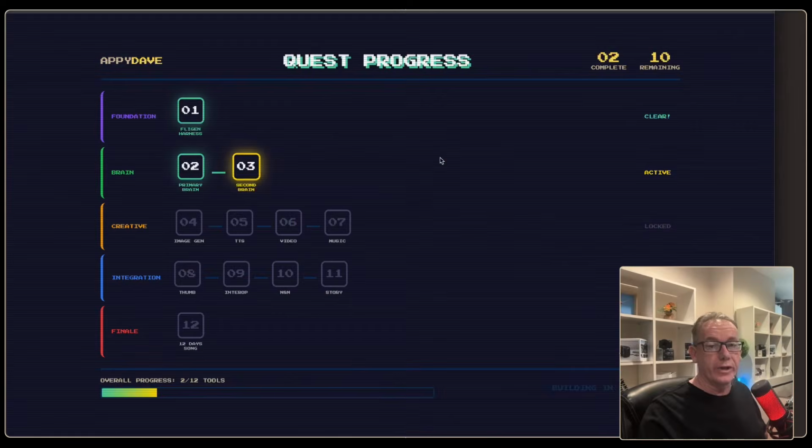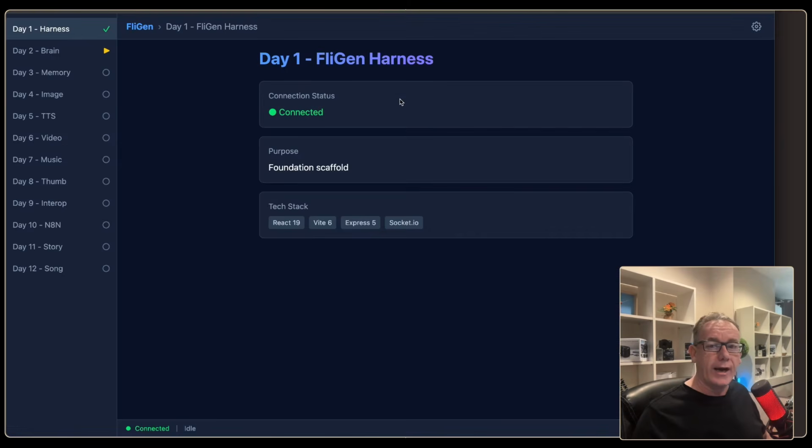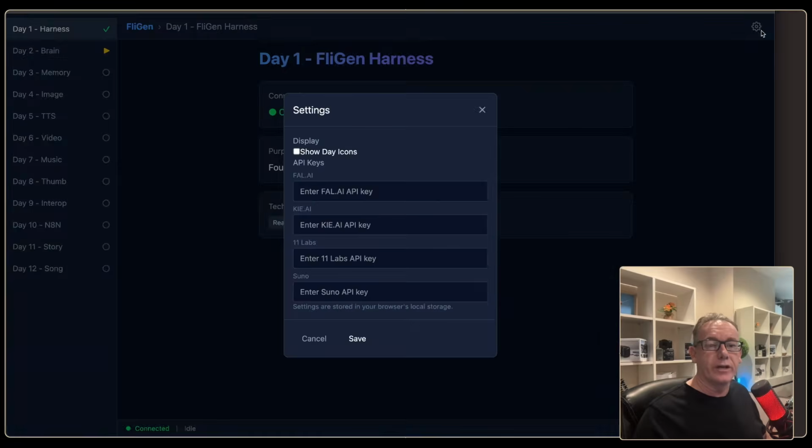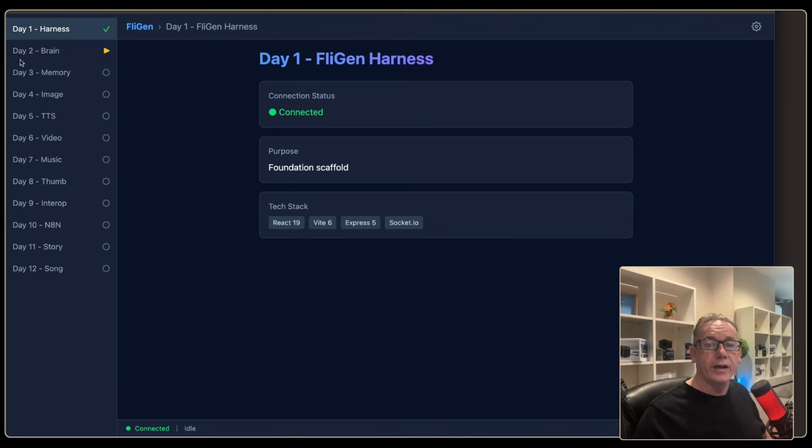Could you create 12 applications or tools in 12 days using nothing but vibe coding and Claude Code as your coding agent? In this quest that we're working on, we've already gone down day 1 and 2. In day 1, what we did was we created the FlyGen harness, and that's this application that you see right here. It has concepts like a configuration system and a little menu over on the left that we're going to use for each of the applications that we built.